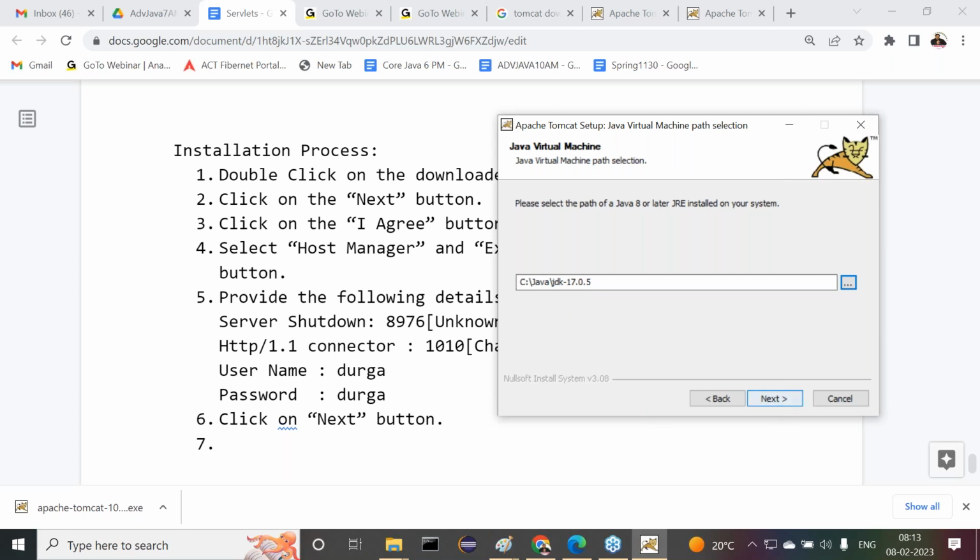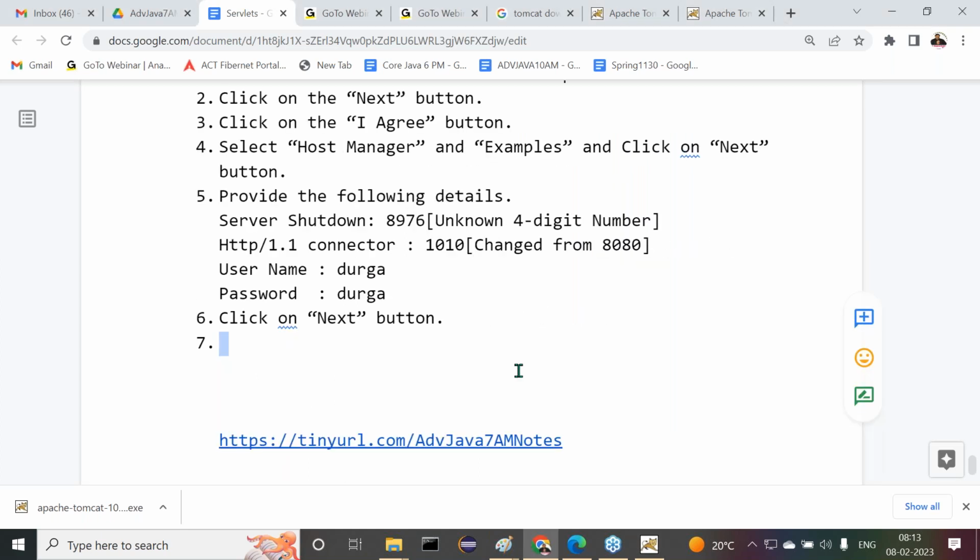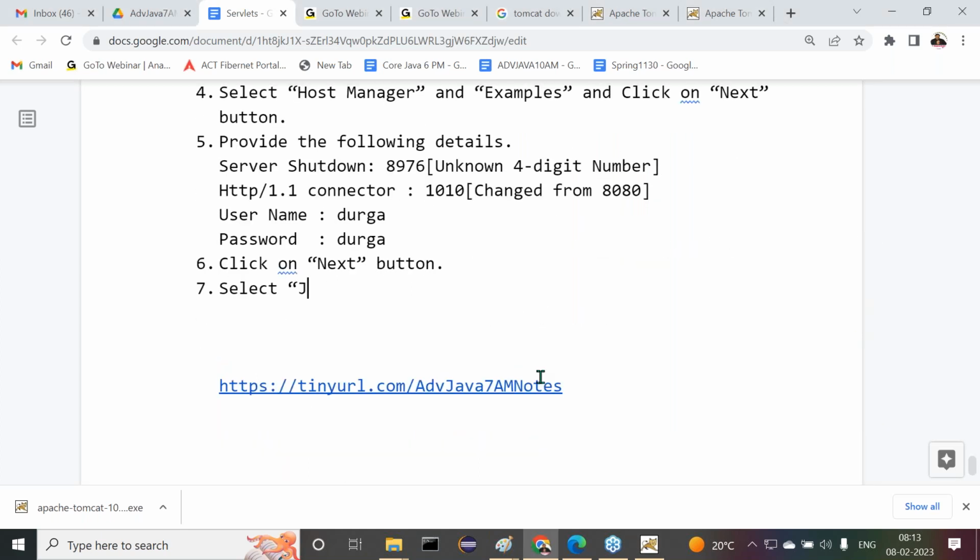Click on the next button. Now here I'm telling you, select JDK 8 or above; I'm giving it in the document for the sake of it. But I selected JDK 17. Now it is not JDK actually, it is asking about JRE or above. But I selected JDK 17.